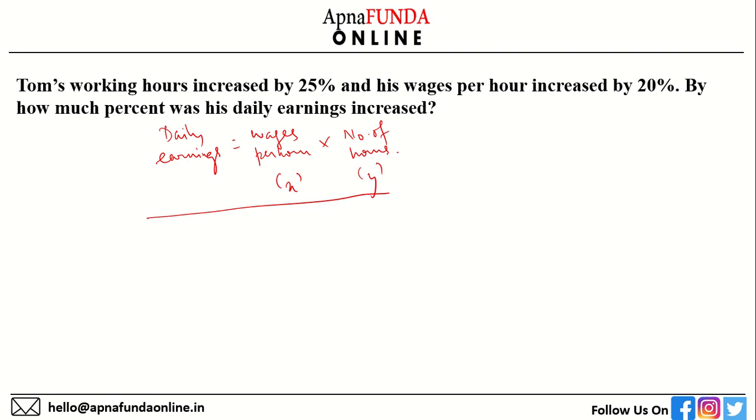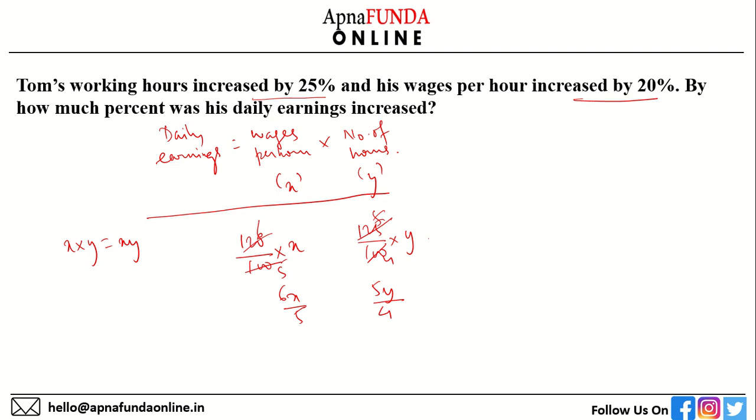Presently, his daily earnings are X into Y, XY. Wages per hour has increased by 20%. That is 120% of X, which is simply 6X by 5. Number of hours has been increased by 25%. That is 125% of Y, which is 5Y by 4. If I multiply these, I'll get his new daily earnings.